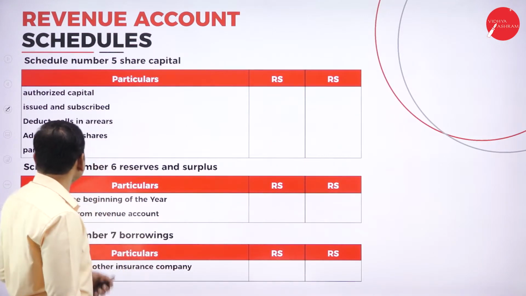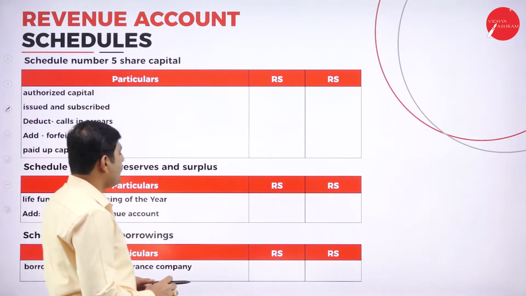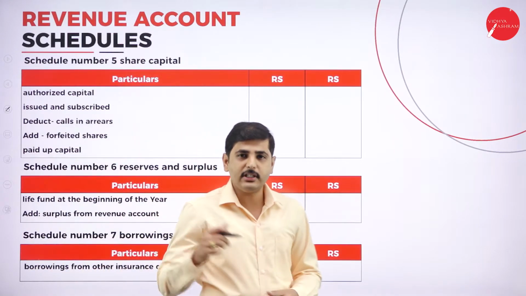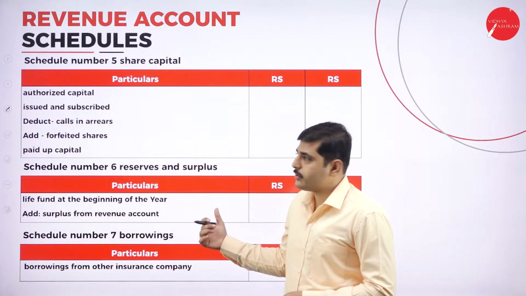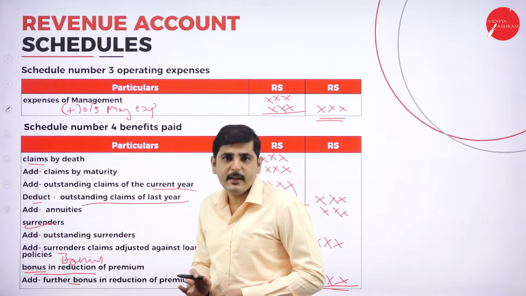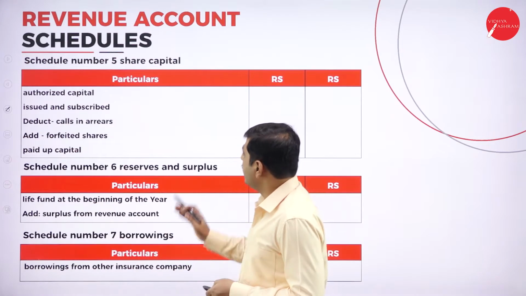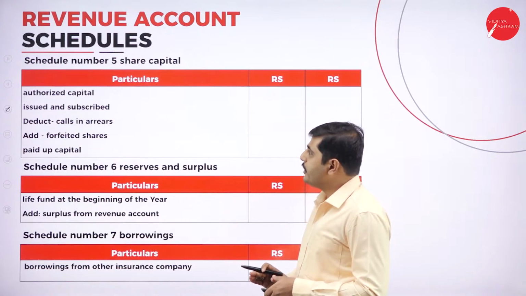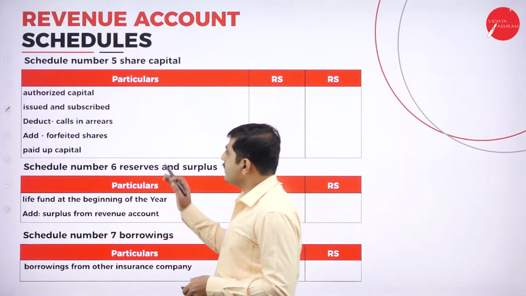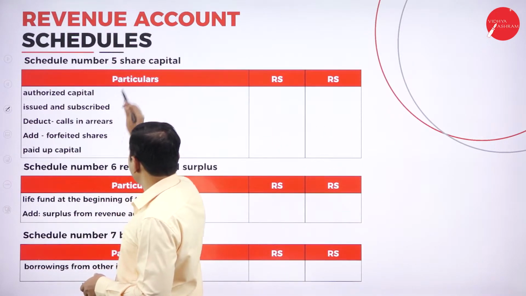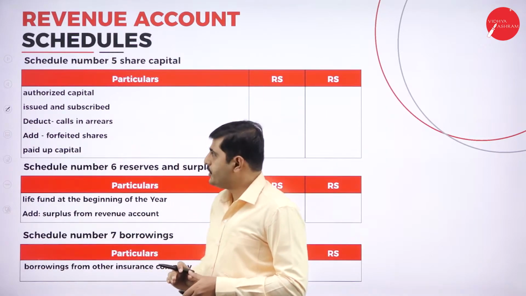Next point is schedule number 5, share capital. So these are all the balance sheet schedules. See, the first 4 schedules are the revenue account schedules. Next is the balance sheet schedules. Schedule number 5 represents the balance sheet schedule here.